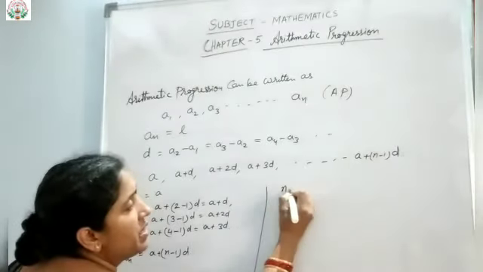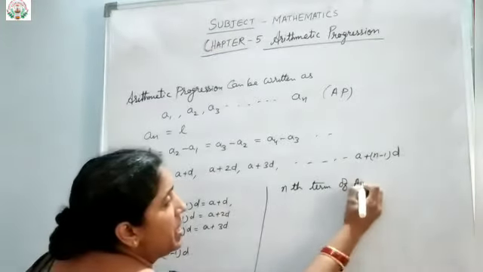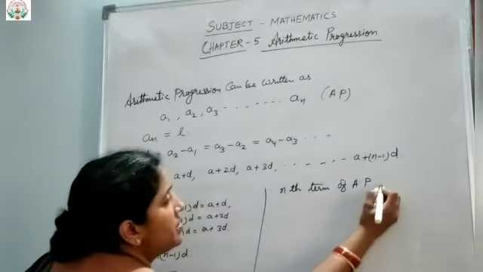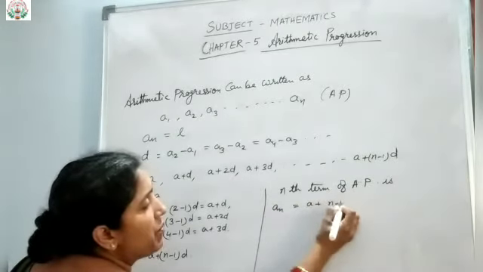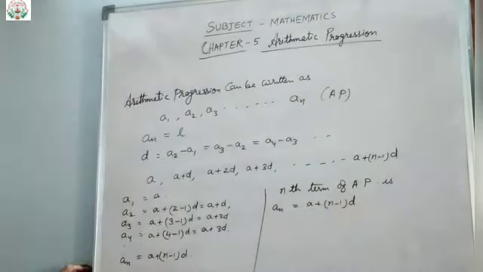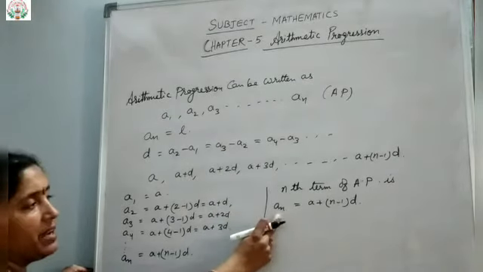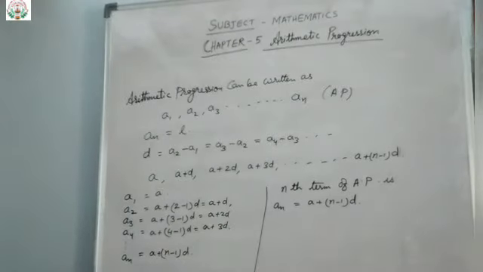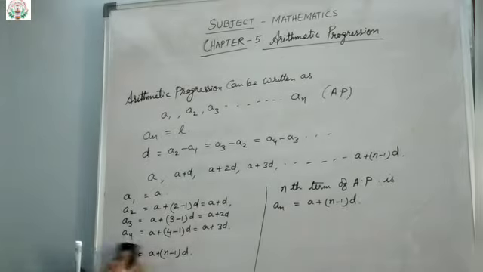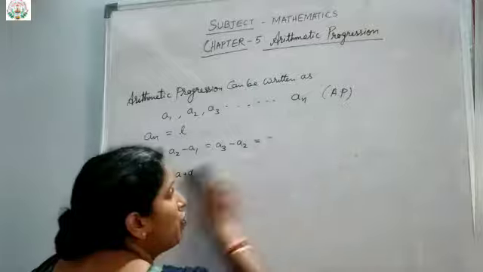Okay, so the formula of the nth term of an AP is An equals A plus (n minus 1) into D. Okay, and next one, that will be An, we got it. Okay, so next we will find what? Before that, one example question I will take, and then we will move to exercise 5.1.